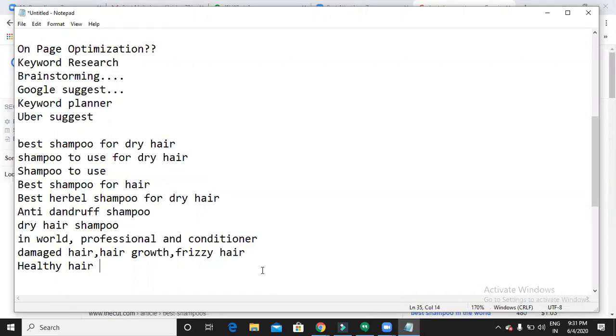So the next thing is a keyword planner. Don't go with the keyword planner now itself. Actually, keyword planner is a Google AdWords tool. This keyword planner itself is designed for advertisers, not for SEOs. People use it normally, but here I don't suggest you go with the keyword planner. It completely shows you ad performance keywords, not SEO. So don't go with that. Let us go with Ubersuggest.